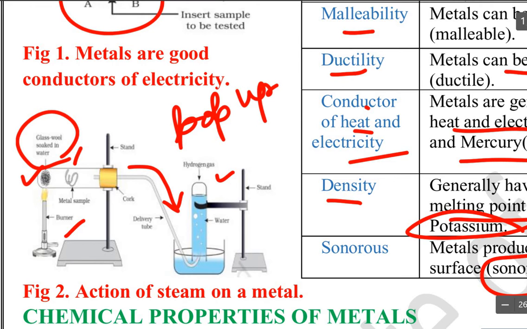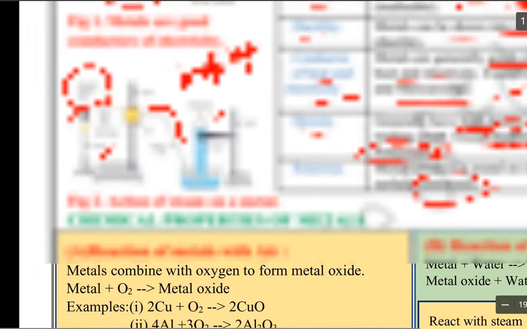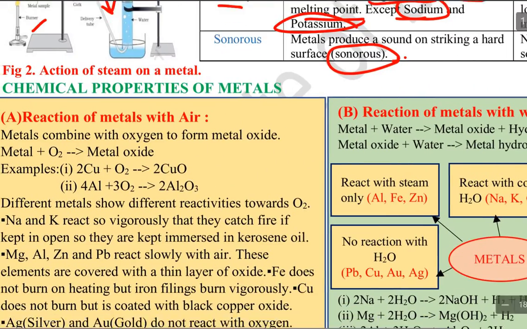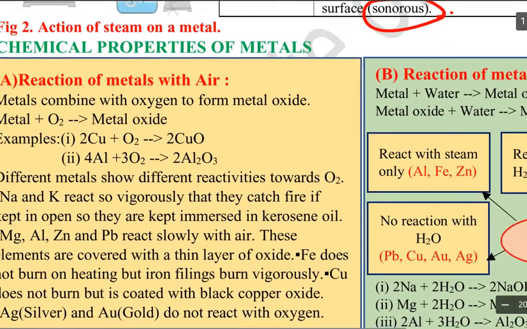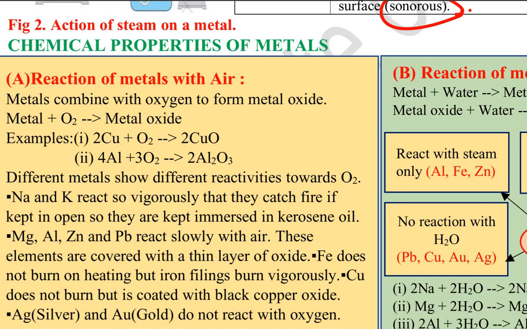Now we come to the chemical properties of metals. Metals react with air. Metals combine with oxygen to form metal oxide. Like metal plus oxygen gives metal oxide. Here copper plus oxygen gives copper oxide, aluminium plus oxygen gives aluminium oxide.